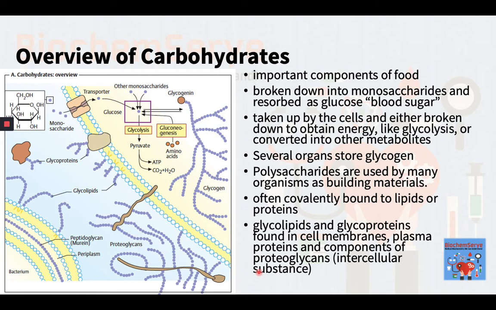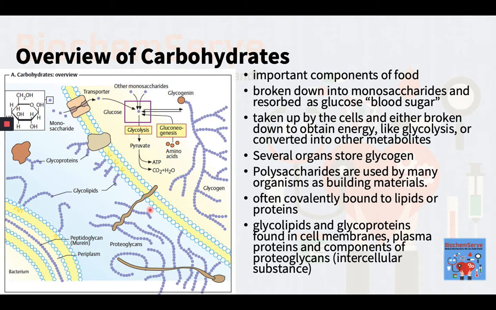Polymeric carbohydrates, as well as some disaccharides, are important components of food. In the gut, they are broken down into monosaccharides and resorbed in this form. The form in which carbohydrates are distributed by the blood of vertebrates is glucose, commonly known as blood sugar. This is taken up by the cells and either broken down to obtain energy, like glycolysis, or converted into other metabolites. Several organs, particularly the liver and muscles, store glycogen as polymeric reserve carbohydrates. The glycogen molecules are covalently bound to a protein, glycogenin.